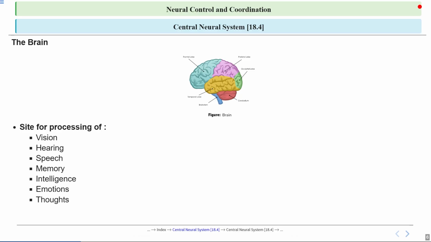Finally, the brain is where our thoughts are formed. So every idea, plan, or daydream starts here. It's like the brainstorming room of our body where creativity and planning happen.